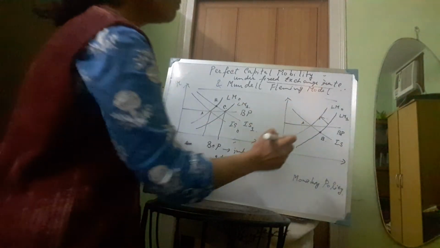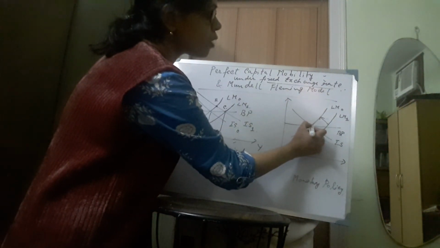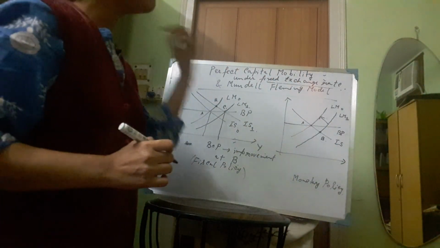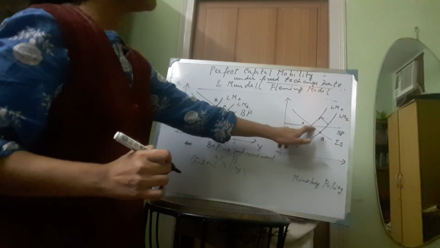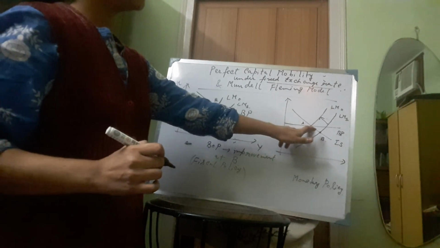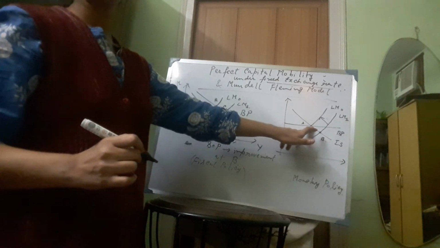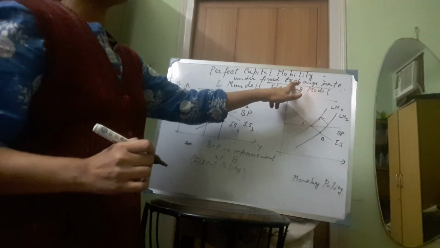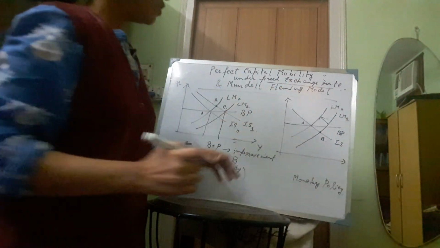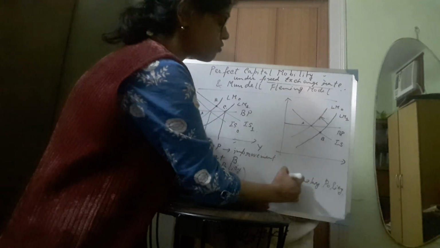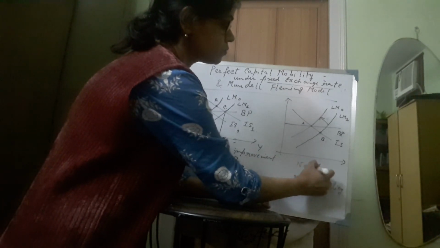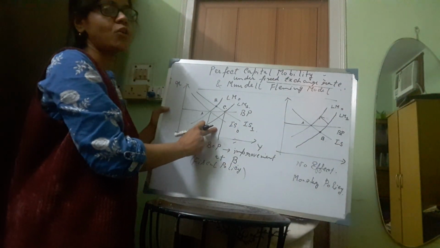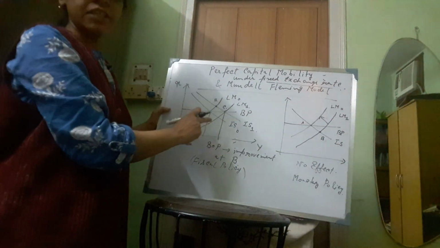So we had a shift from point A to point B initially because of the expansionary monetary policy, but again we moved back to point A. So we can say that expansionary monetary policy is not at all effective under the fixed exchange rate regime if there is perfect capital mobility. There is no effect of monetary policy on the economy, but fiscal policy is fully effective under the fixed exchange rate regime.